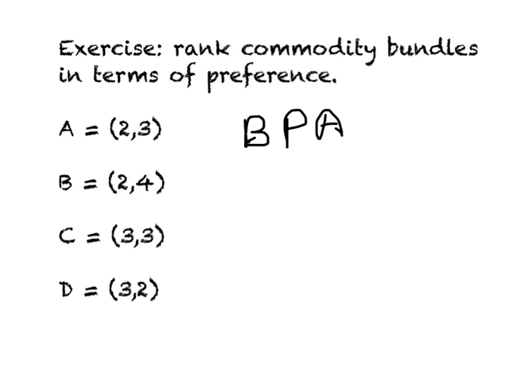Now let us compare C to A, and what you find is this person has more clothing in C relative to A and the same amount of food. And so this means, again based on non-satiety, C must be preferred over A.